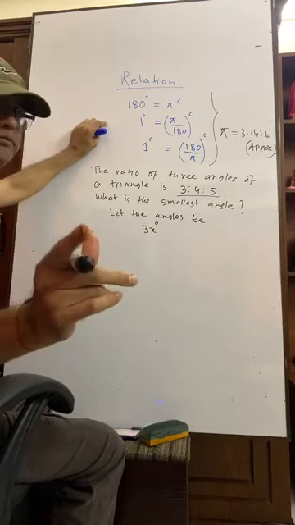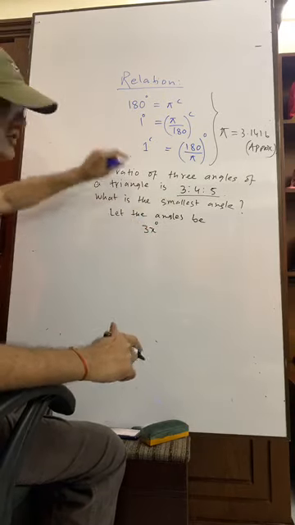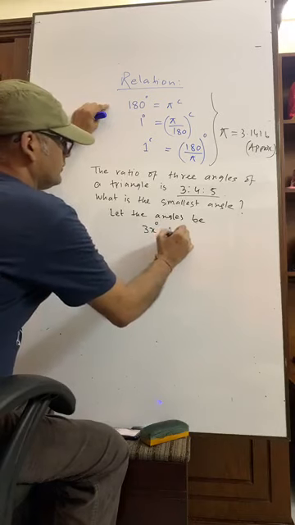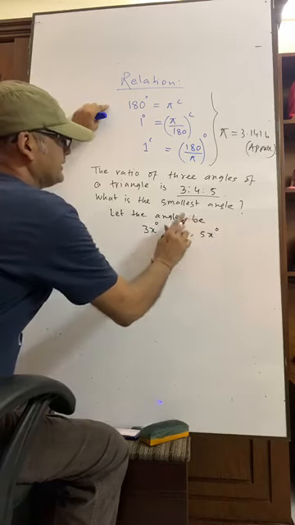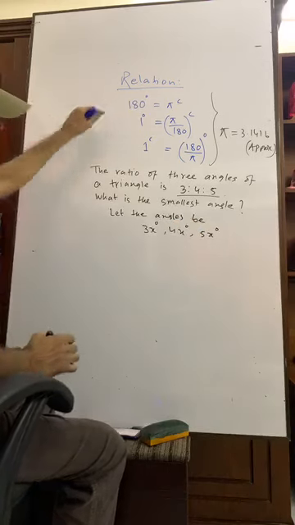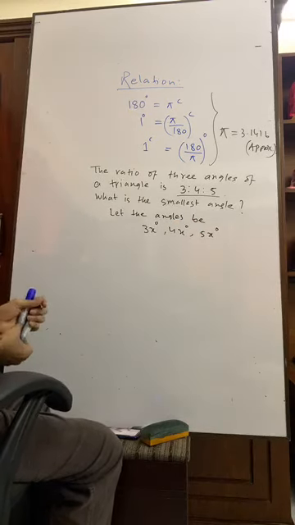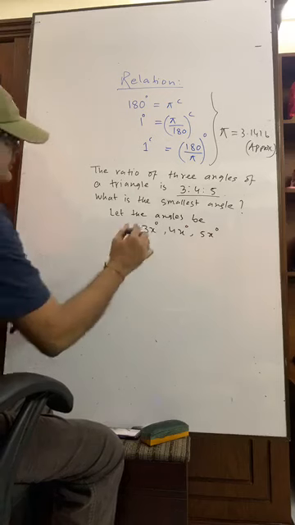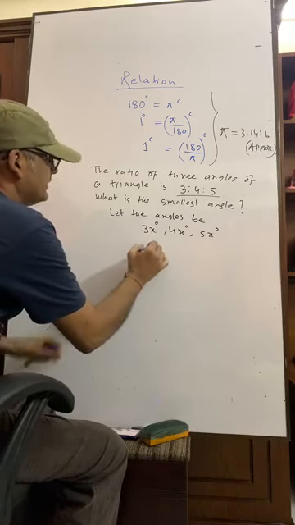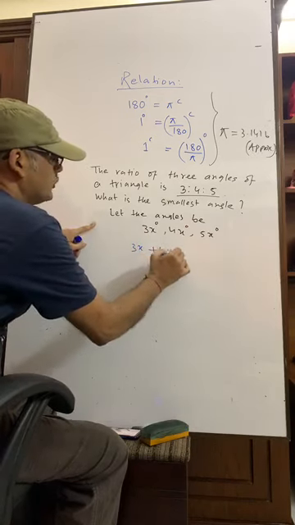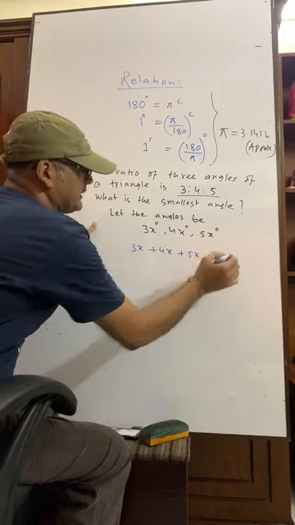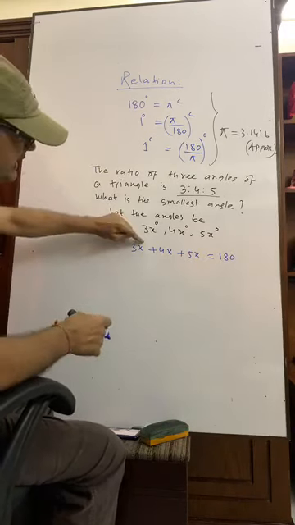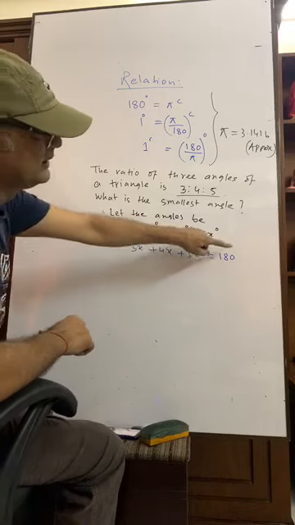I am doing through degree at first. 4x degree, 5x degree. You understand? So what is their summation? Three angles. Their sum is 3x, 4x, 5x equals to what? 180 degree.